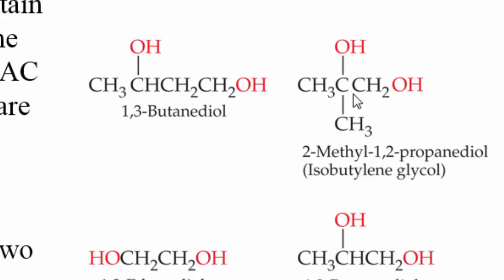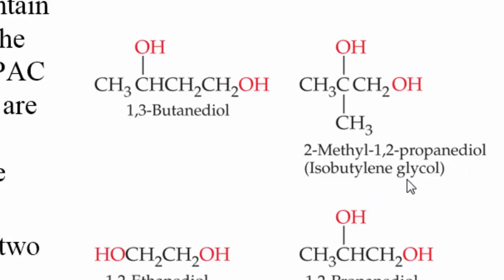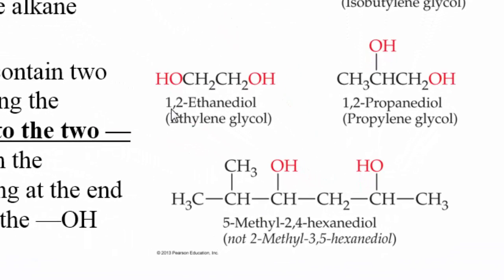Here we have this substituent, 2-methyl-1,2-propanediol, or it's called isobutylene glycol. This is 1,2-ethanediol or ethylene glycol.